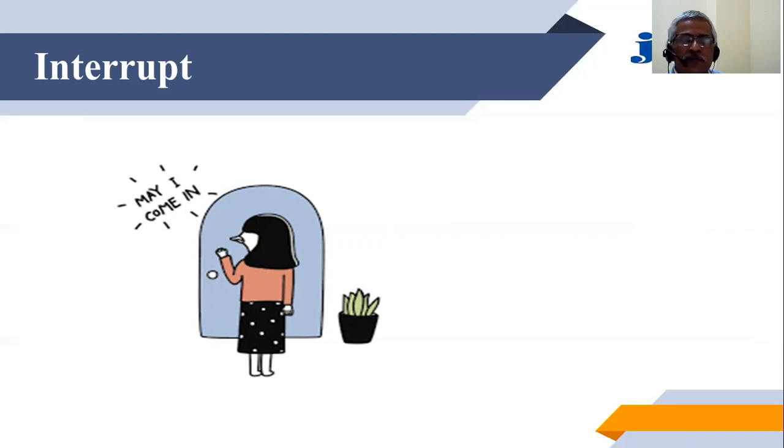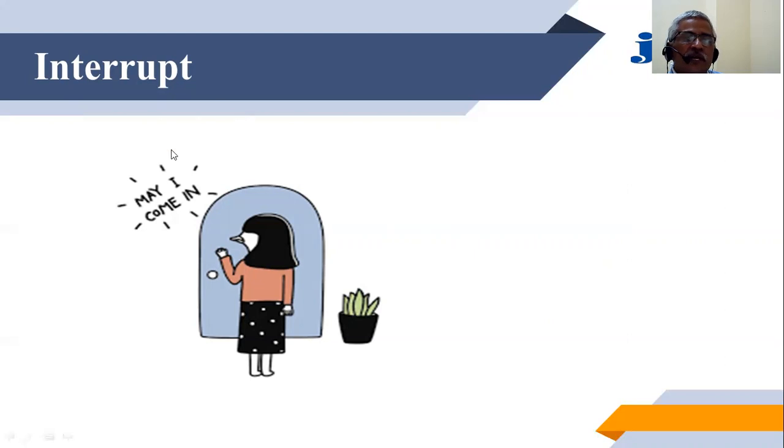Because we are interrupting a person, we are requesting. If the person permits us to come in, that means he wishes to get interrupted. But if he doesn't respond, we simply wait outside. We can't come into his or her room and interact with him.